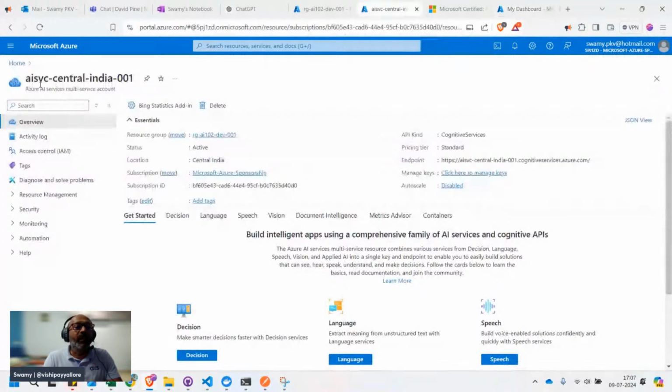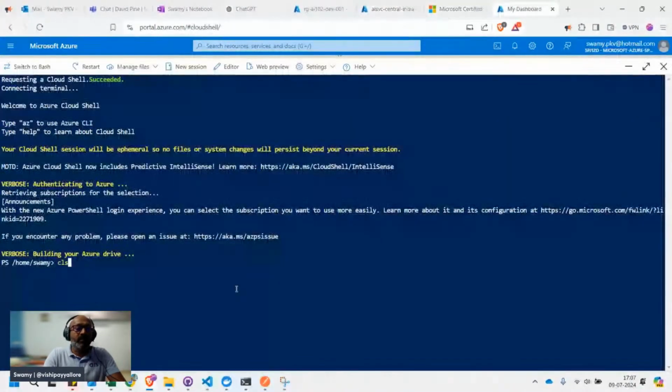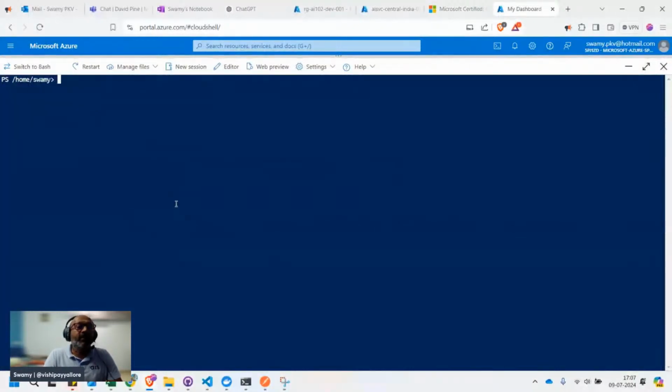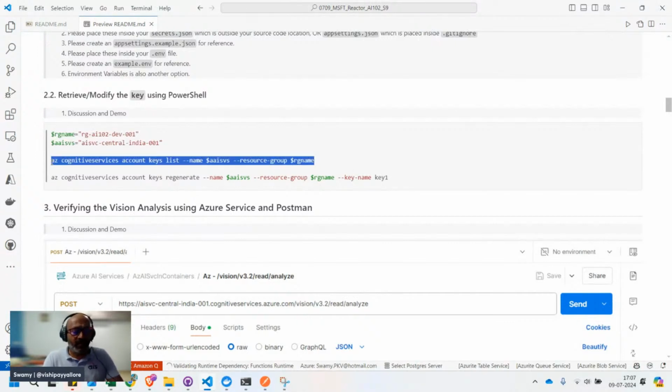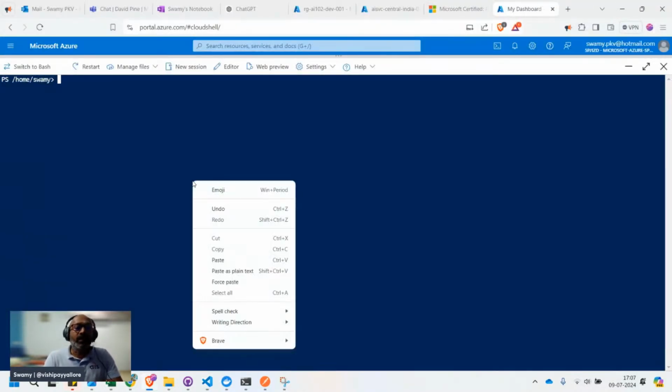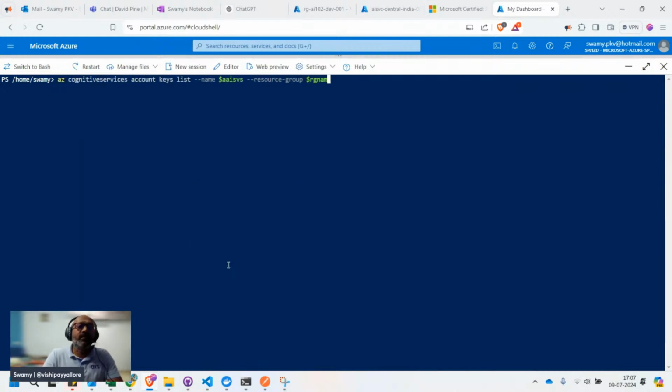This one, AI service Central India 001. So let me do a CLS, and I just created those couple of variables, and I'm clearing it off. And then we can use this AZ command to get the keys. Whatever keys you're seeing at this point of time, 092F and D8F9, we can come in